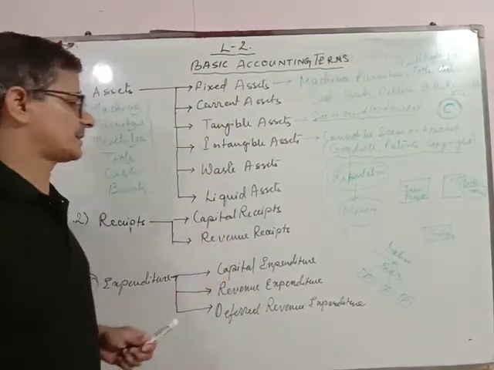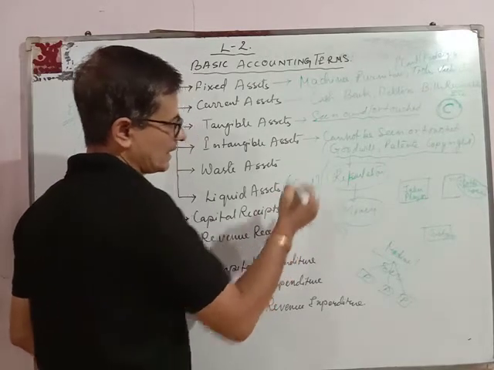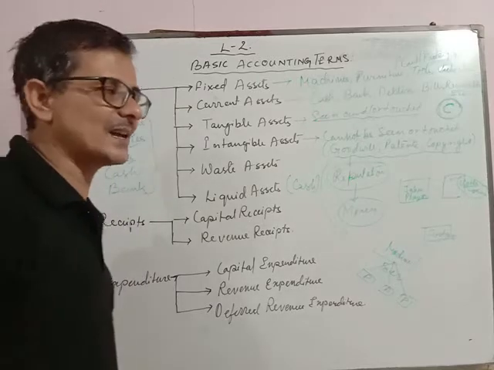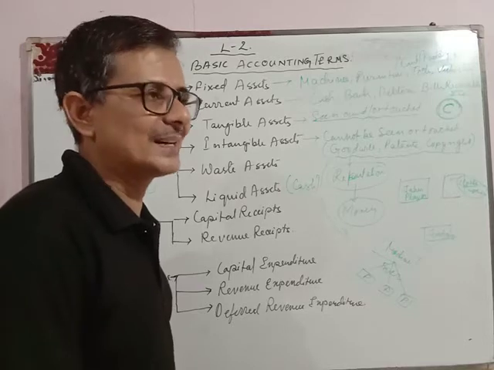Next is liquid assets. The most liquid asset is cash. Cash is regarded as the most liquid asset because with cash we can buy anything at any moment, at any time.